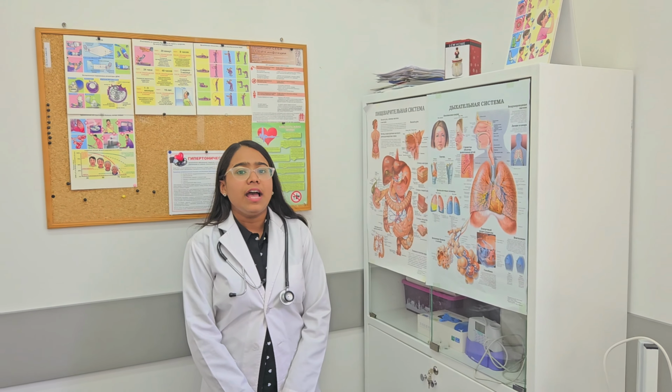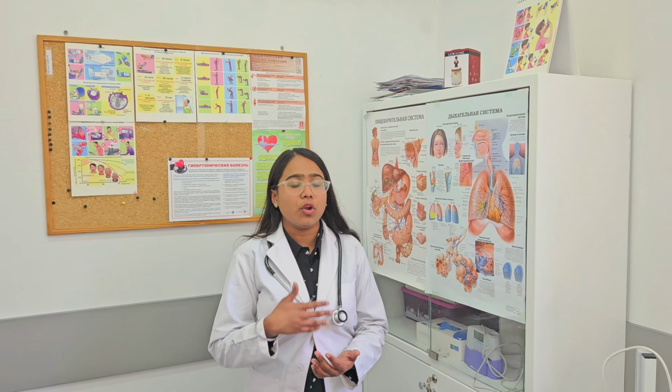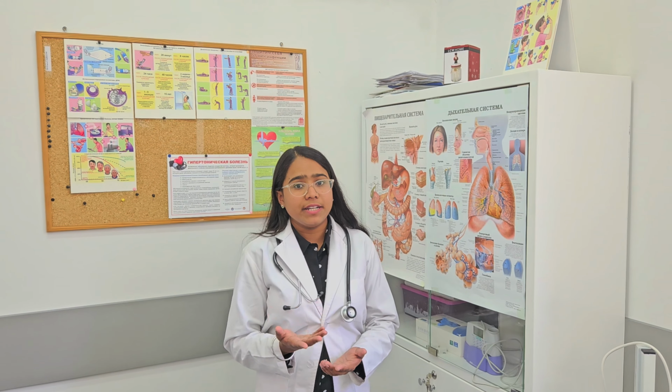Croup syndrome is an inflammation of the upper respiratory tract and is characterized by swelling of the upper respiratory tract and a barking cough. It is also known as acute laryngotracheitis. What are the causes of croup syndrome? Firstly, viruses. Viruses like parainfluenza and adenoviruses can cause croup syndrome in the upper respiratory tract of children and can block the airways and may create difficulty in breathing. It can also be worsened by bacterial infections.